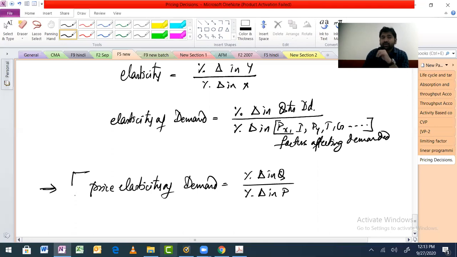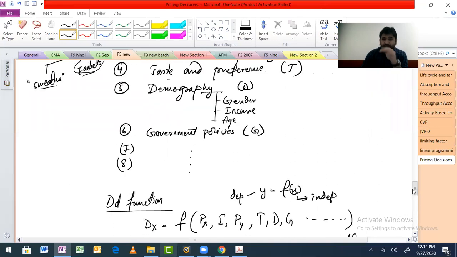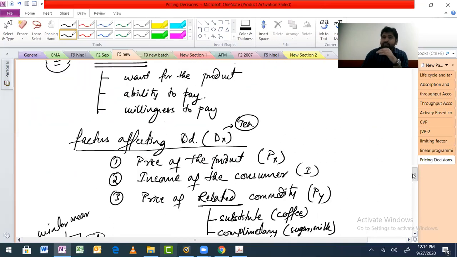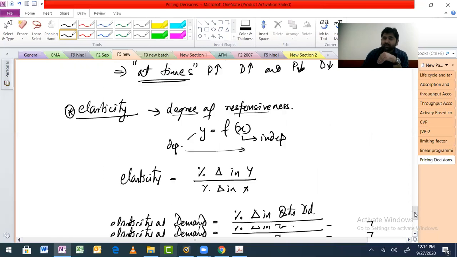Okay. Now, in how many ways can this calculation be done? Again, you may have already done all these three methods: percentage method, arc elasticity, point elasticity. They have done the same thing, but they haven't used the name. So if I just put the name there, this class will become like a revision class to you. Otherwise, you will think, okay, we are doing something new and magical here. Fine. So that's the whole idea of doing it in this way, step by step, starting from where it should start and then coming all the way down to this.